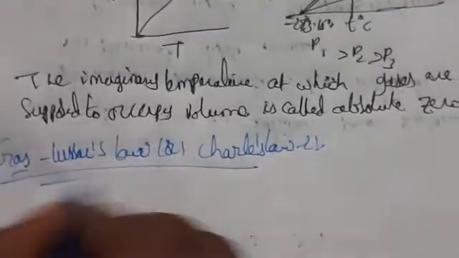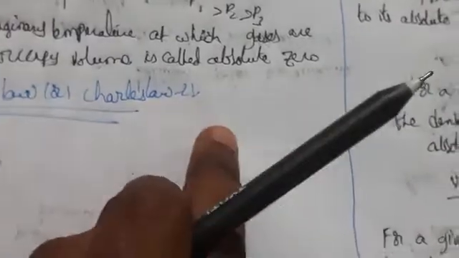Okay, so what is the next law here? Gay-Lussac's law. At constant volume, the pressure of a gas is directly proportional to temperature.